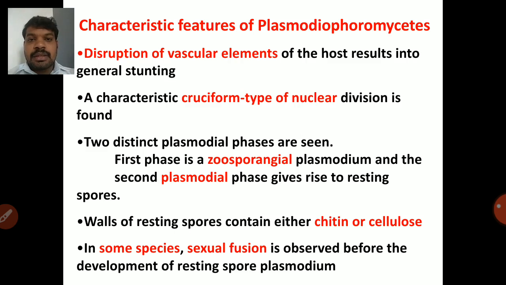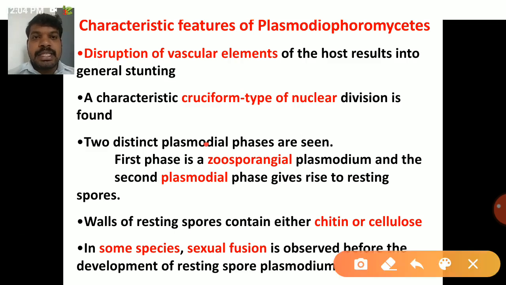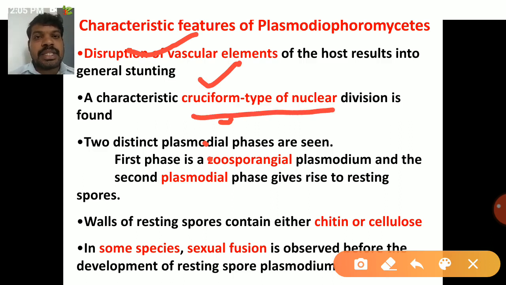So again, the characteristics of Plasmodiophoromycetes. They disrupt the vascular elements, mainly infecting the vascular elements of the host, which results in general stunting of plants. They show a characteristic cruciform type of nuclear division. So the nuclear division is cruciform type.